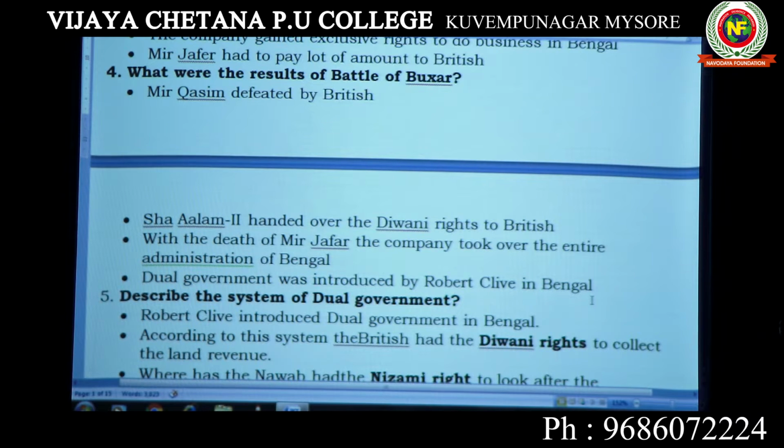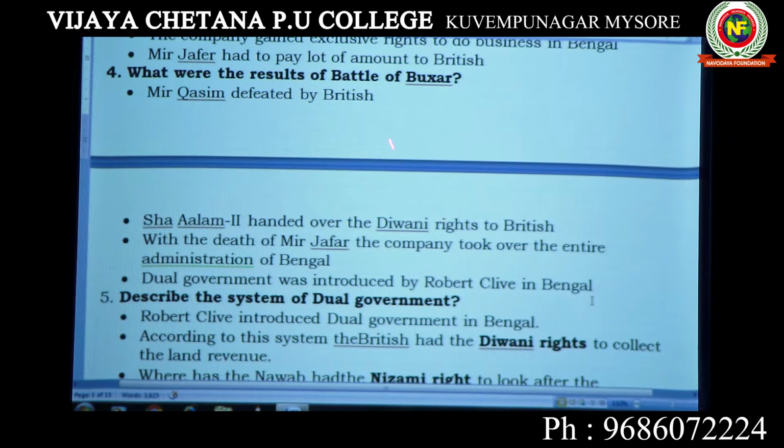Mir Qasim and the British. So the war result here: Shah Alam II supported Mir Qasim. Shuja-ud-Daula also supported him. Mir Qasim was defeated by the British. So Diwani rights were given to the British. Mir Jafar and the company took over the entire administration of Bengal.